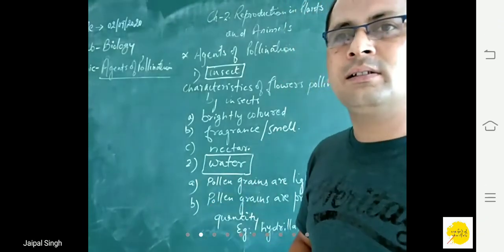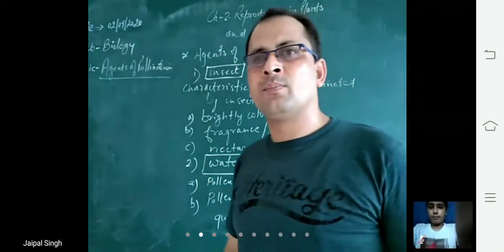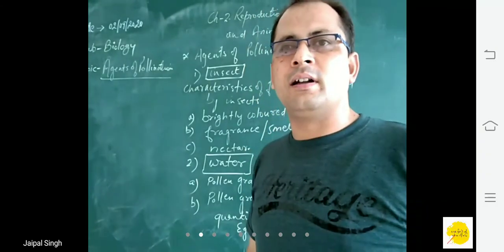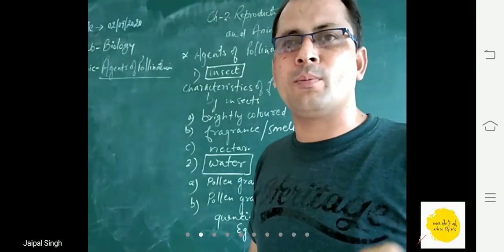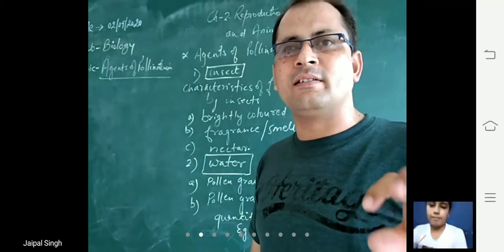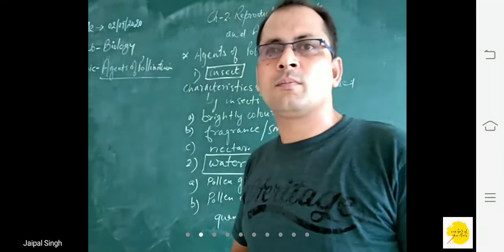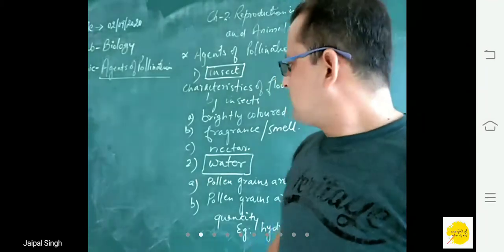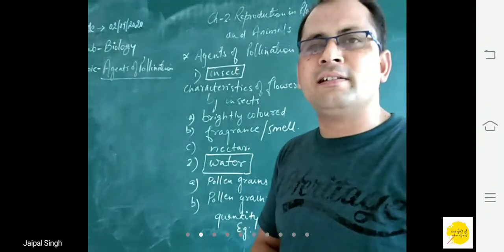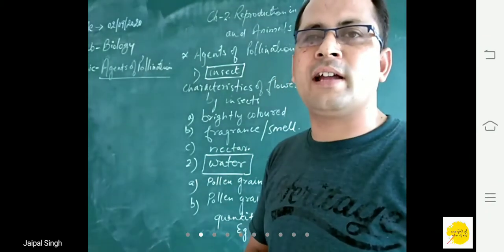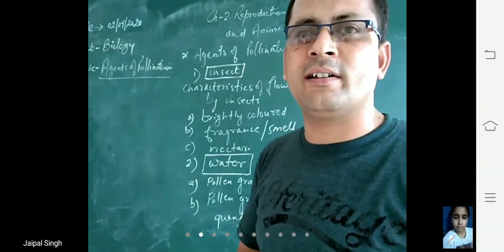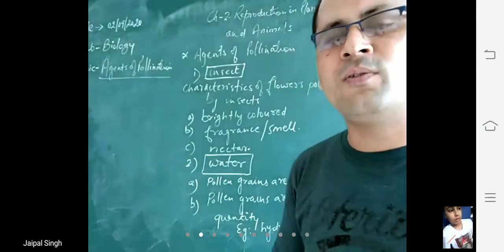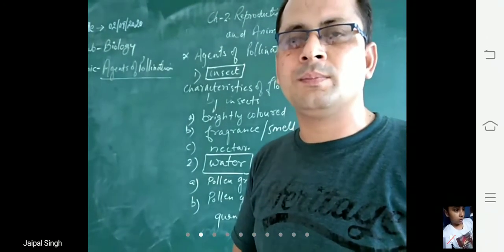Like you can say honeybee. What does a honeybee do? It collects juice from different flowers and then it makes honey. In the same way, due to the sweetness of this nectar, insects suck up the nectar and then move from one flower to another flower.